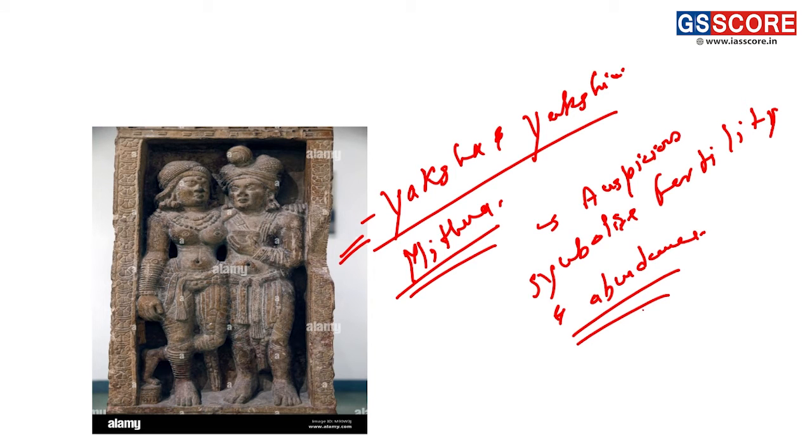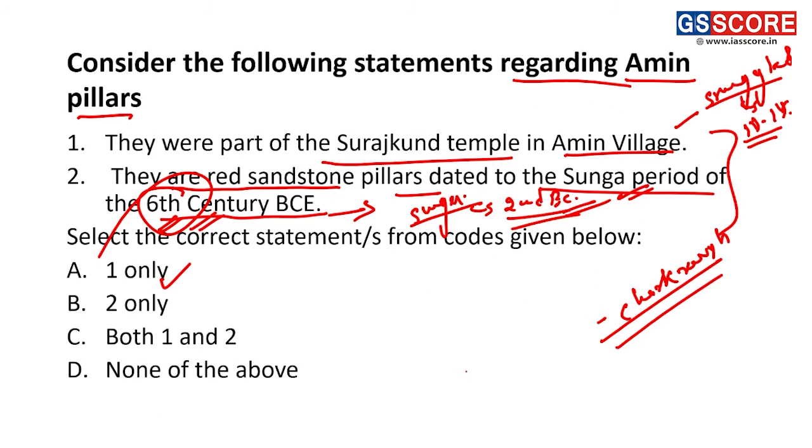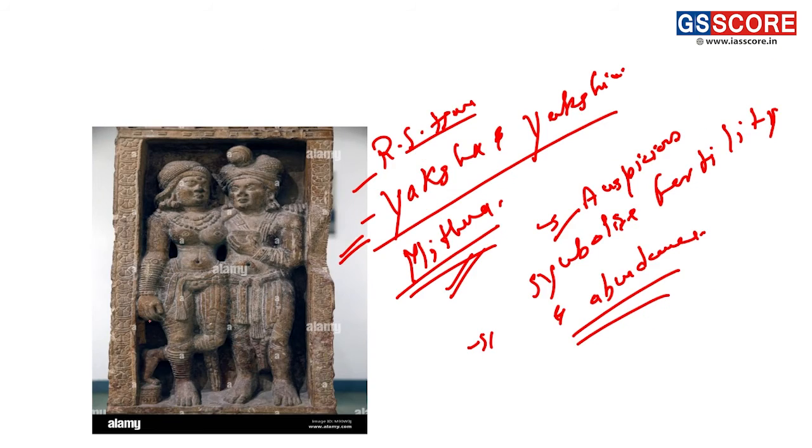So these are considered very auspicious, as they are found in the Mithuna pose, and they are in red sandstone. Fine, and the form is Yaksha and Yakshini, and these stand for prosperity and symbolism of abundance. Fine, so our answer here is 1A only. Move to the next question.